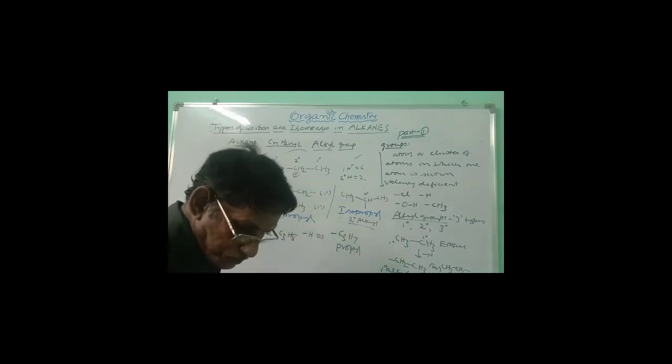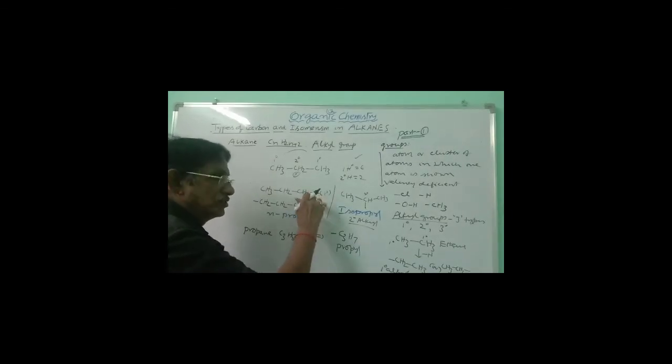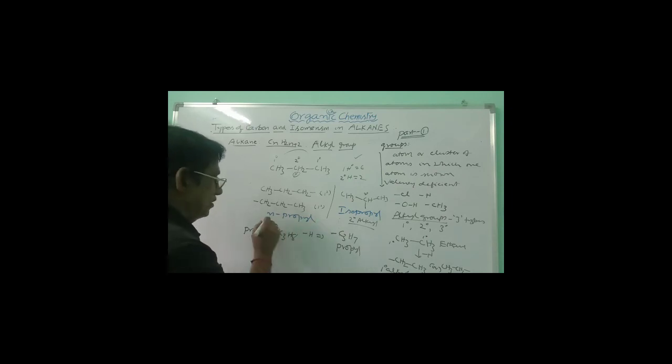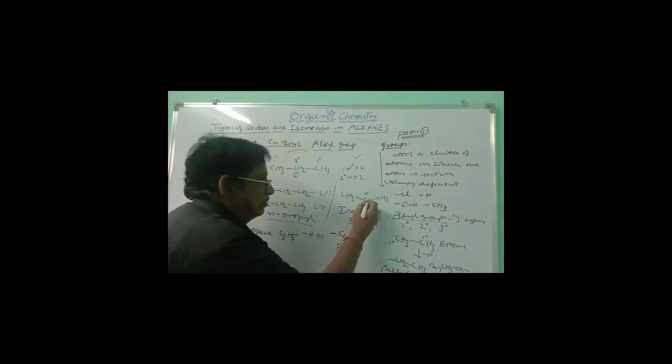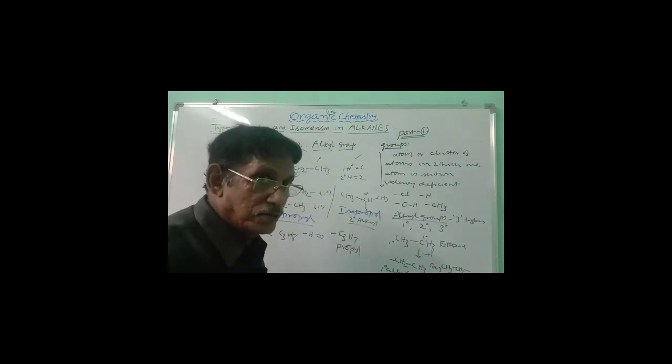Why is it called so? If you join one carbon here, that carbon goes into the normal chain. As the attachment of one more carbon to this valence deficiency goes into the normal chain, this is called a normal alkyl. So normal propyl is a normal alkyl, a primary alkyl. And if you take the secondary carbon, to which one more carbon is attached here, that doesn't go into the normal chain, it comes into the branch. So you cannot call it a normal alkyl.